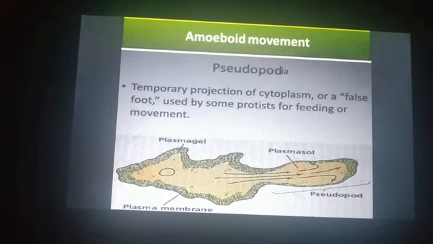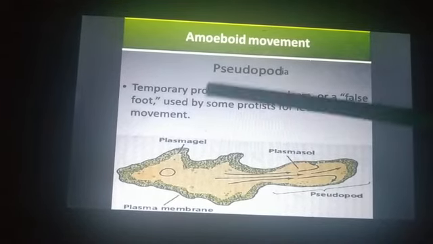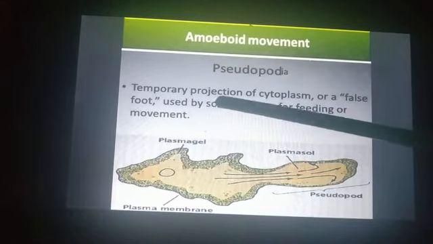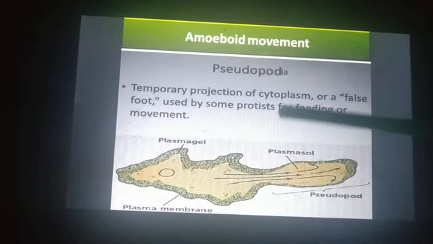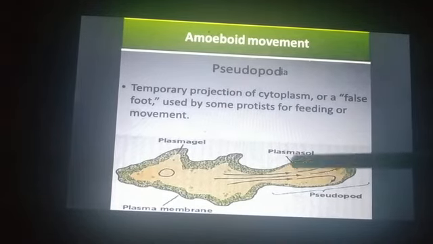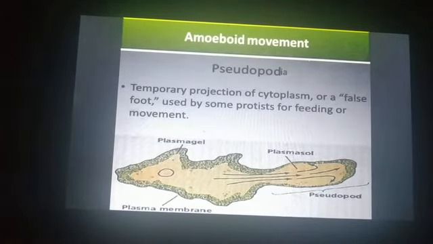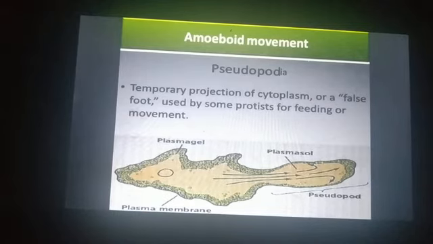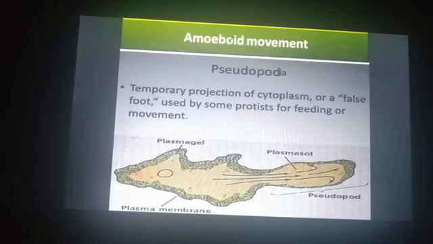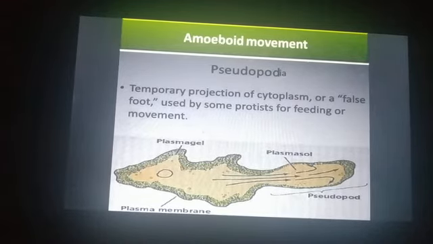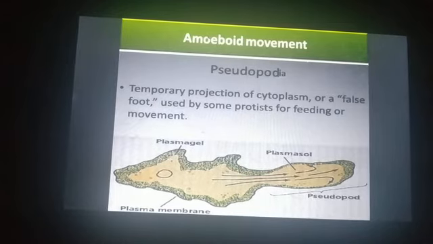These are false feet, and these are temporary projections. They are not permanent. In whichever direction the cell will move, pseudopodia will form in that direction. So as the cell moves, new pseudopodia are formed in the direction of the movement, while the earlier pseudopodia are then withdrawn. And this type of movement is observed in case of amoeba.